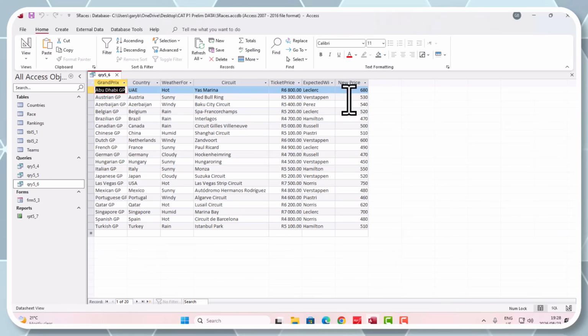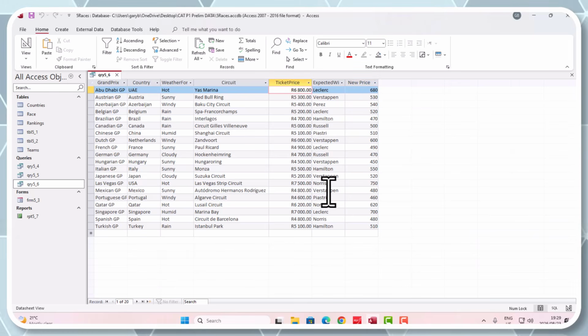Right, so what have we done? We've created the new heading called new price. And what we've done is we've worked out 10% of the ticket price. There. Can you see that, guys? Important. Right, we're not done. We can't sell it for 680. This is only 10% of it. Right. So we need to add the ticket price here and subtract that amount there.